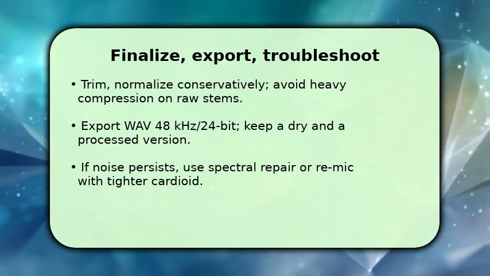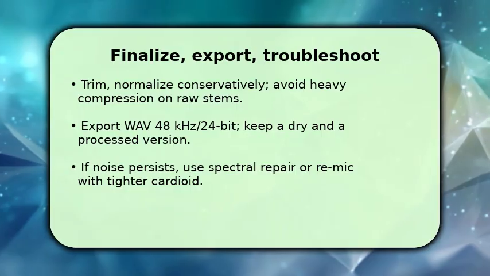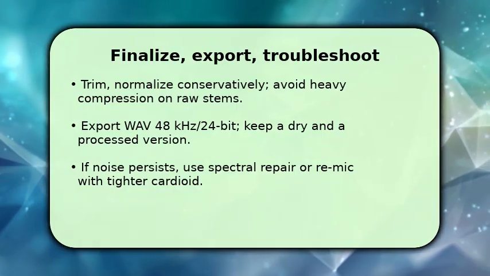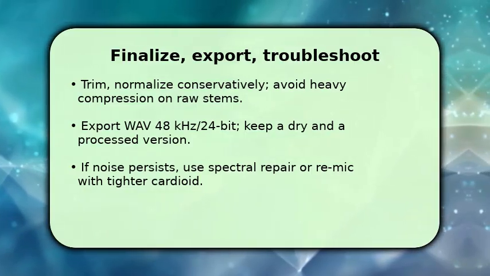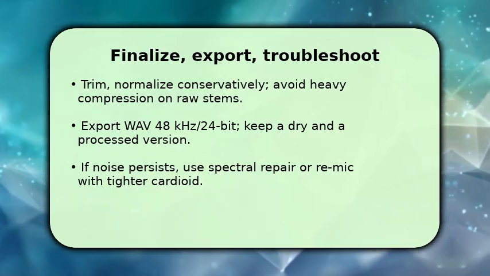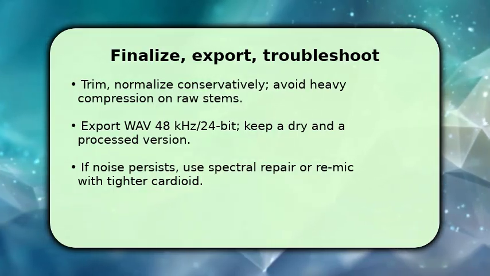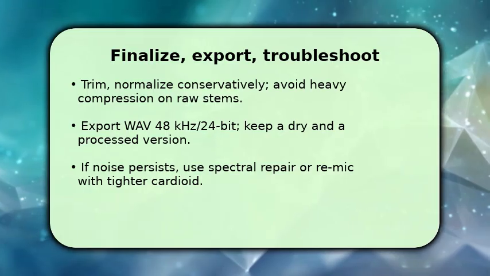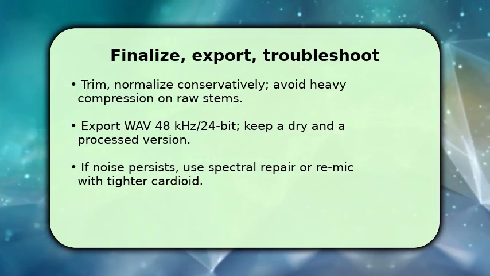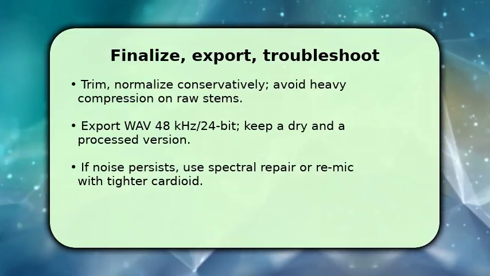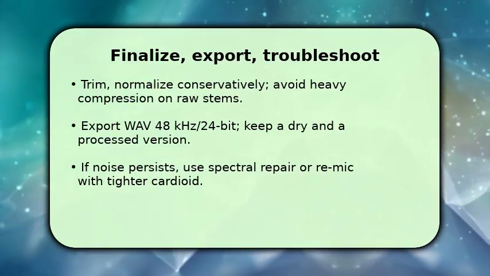Finish by editing and preparing your files. Trim silences, apply conservative normalization, and avoid heavy compression on the raw stem so you preserve transient detail. Export a dry WAV at 48 kHz, 24-bit, and also save a processed copy with light EQ and transient shaping for quick use. If you hear background noise or room hum, recheck mic position and shielding.